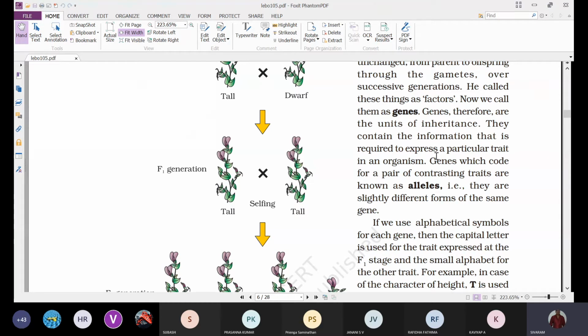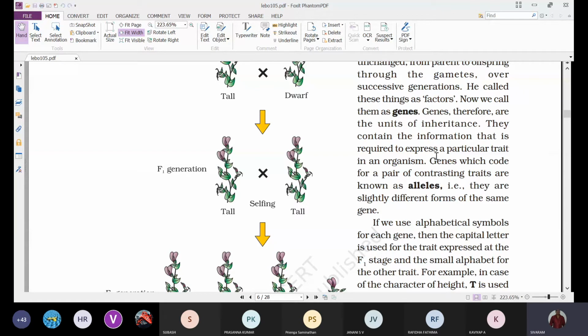Any trait or any character expressed in any organism is expressed only because of the information that is present in the gene. Based on the information present on the gene, it is involved in the expression of a trait.